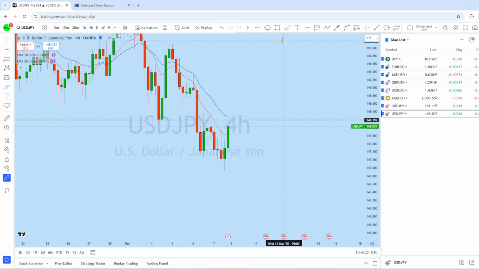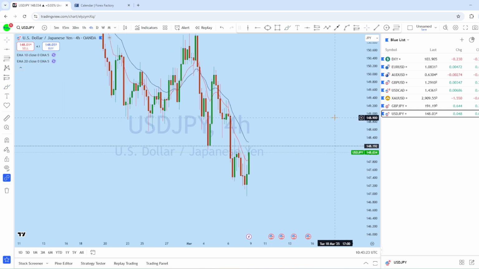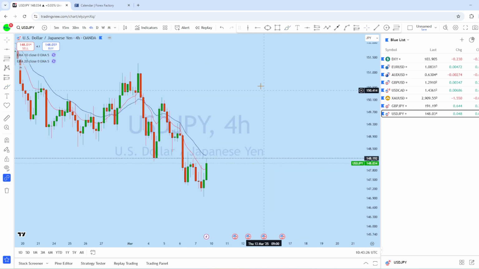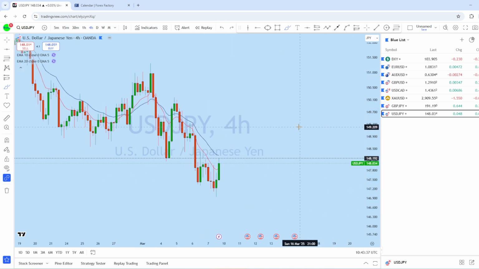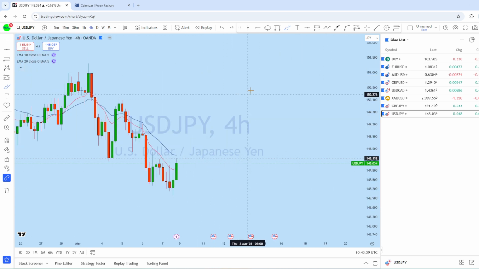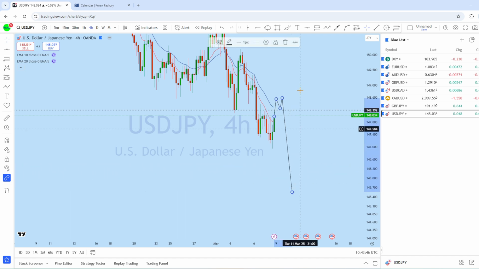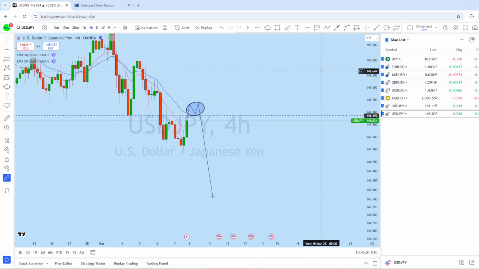If we look at the 4-hour perspective on dollar yen, in this lower time frame this market is bearish. From here, this is a significant drop followed by this pullback to the upside, and we can see the market is potentially trending, creating lower lows and lower highs. So if we see the market initially bouncing further, grabbing liquidity, giving us a selling opportunity, we'll be looking for selling on dollar yen as we are still expecting DXY to remain bearish.